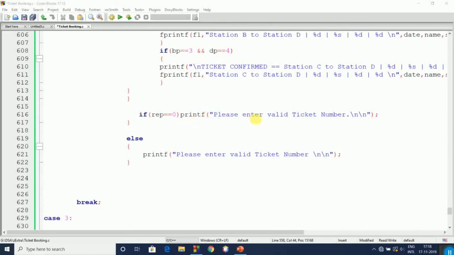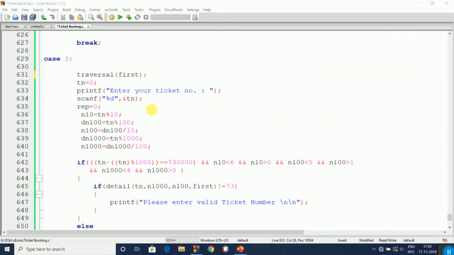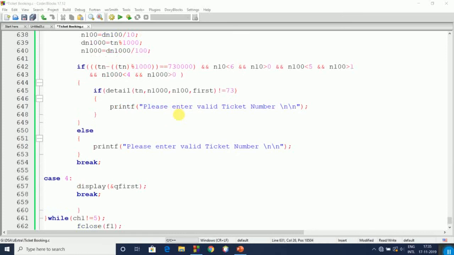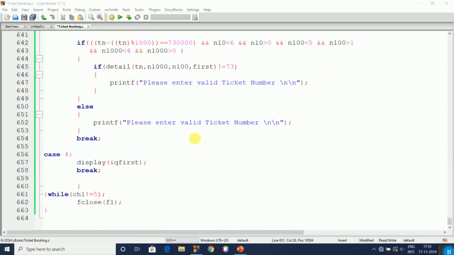Otherwise it will print enter valid ticket number. If the user wants to display ticket details, then it will call the traverse function first, then it will ask for the ticket number, then N10, N100 and N1000 will be calculated. If code word equals 730, seats in between 0 and 6, destination point in between 1 and 5, boarding point in between 0 and 4, it will go inside. If the detail function doesn't equal 73, then it will print please enter valid ticket number and then break.